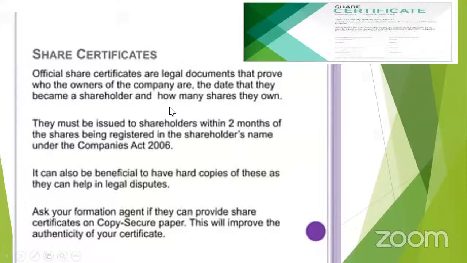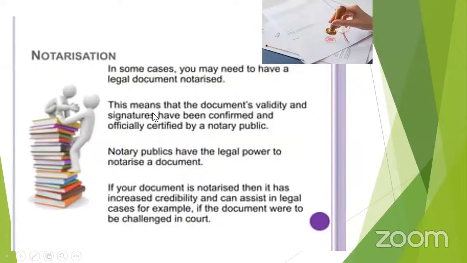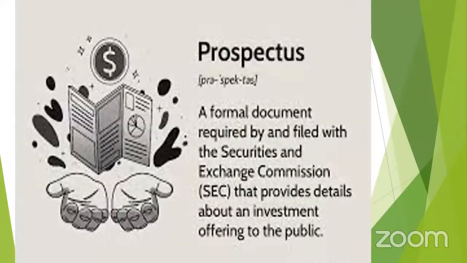Remember that. The last one is notarization. In some cases, you may need to have a legal document notarized also. This means that the document's validity and the signatures have been confirmed and officially certified by the notary public. So with this, if all these formalities have been observed, a private company can commence the business.